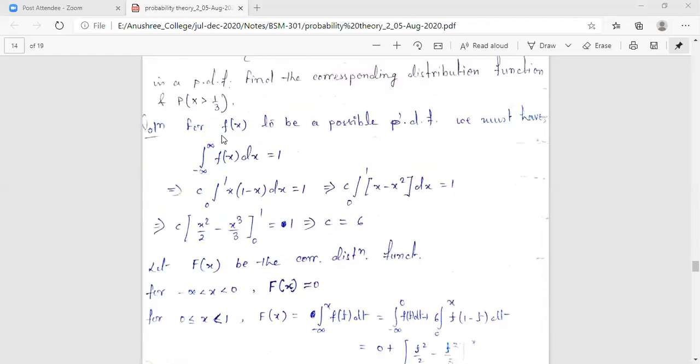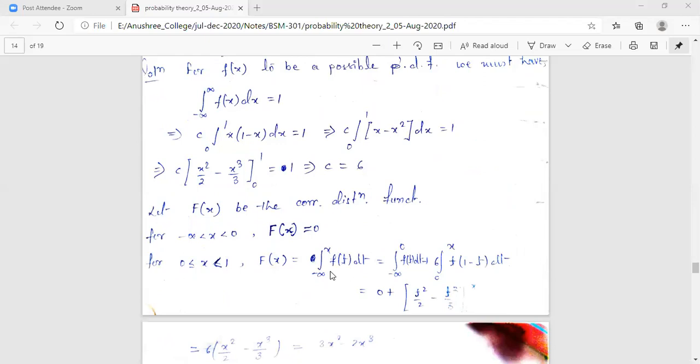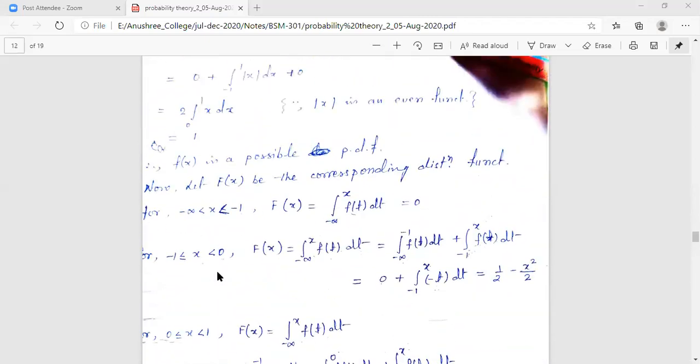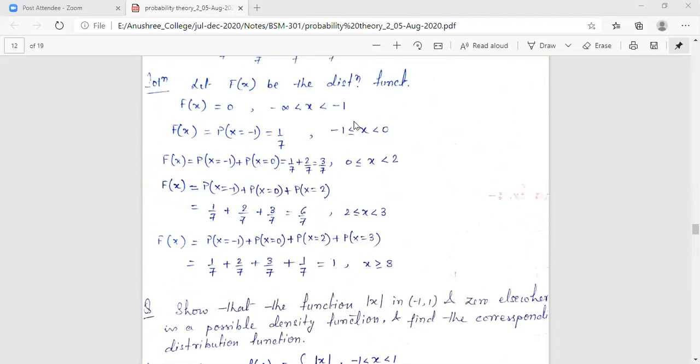If a PDF is given, we utilize this integral relation to evaluate capital Fx, and the interval selection remains the same. If a PMF is given, the interval selection is the same, and we sum up the probabilities to get the value of capital Fx. So this is how we evaluate the distribution function from a given probability distribution.